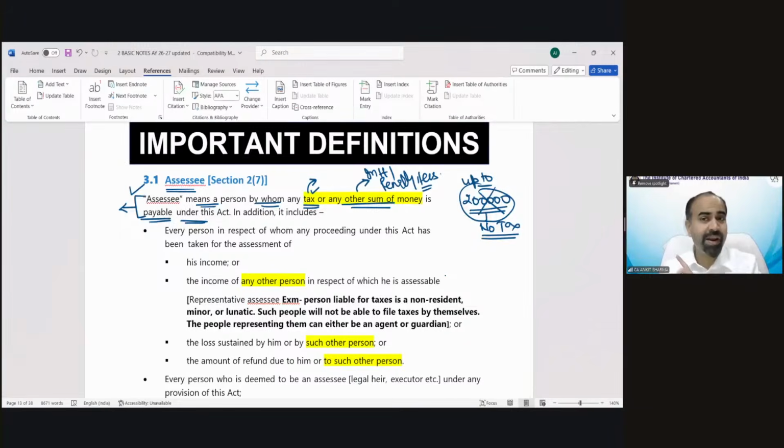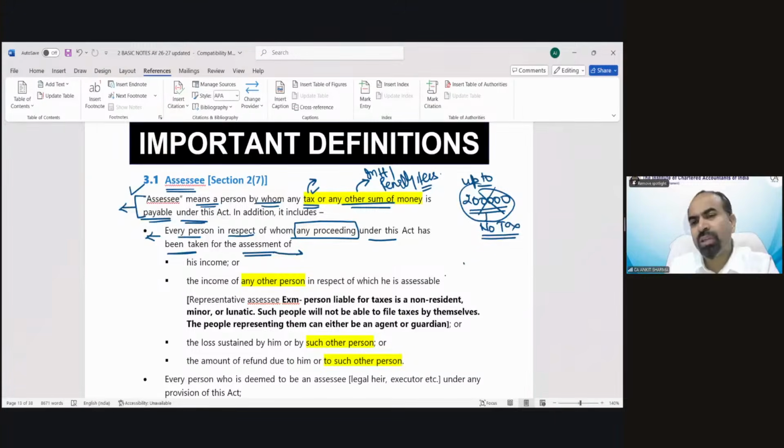The definition is not yet ended. So you just escaped from the first part, but the second part is still over here. Every person in respect of whom any proceeding under this Act has been taken for the assessment of his income. Assessment means verification.